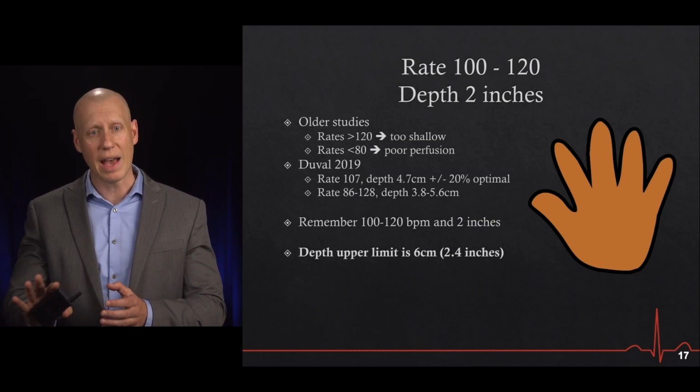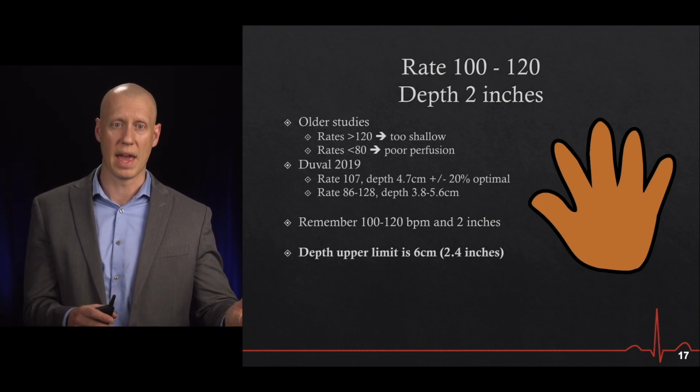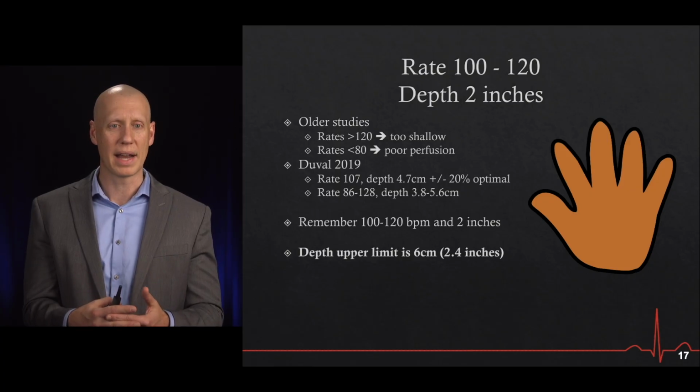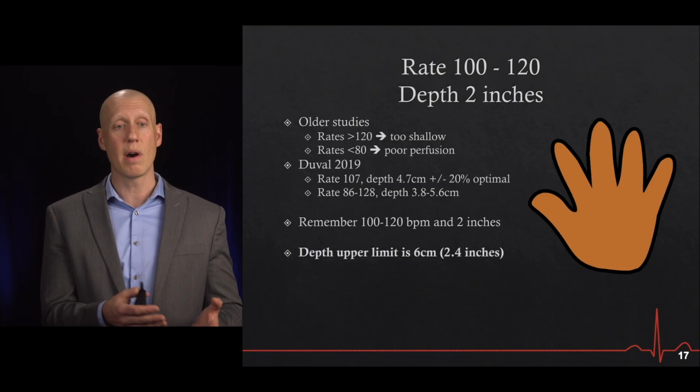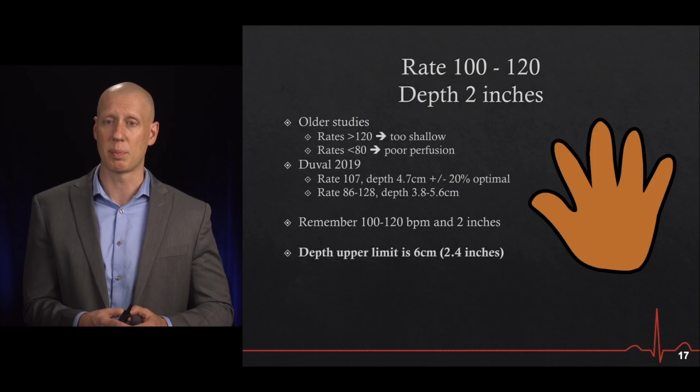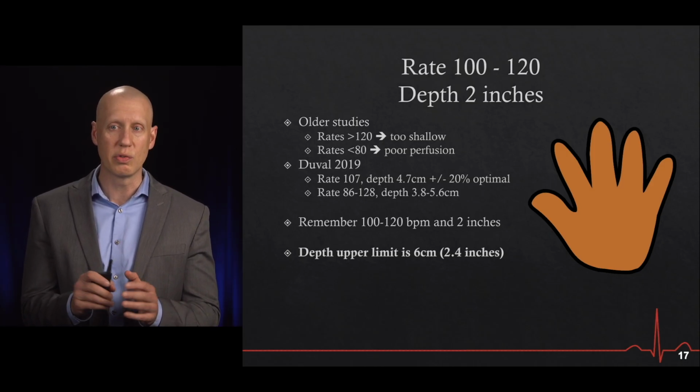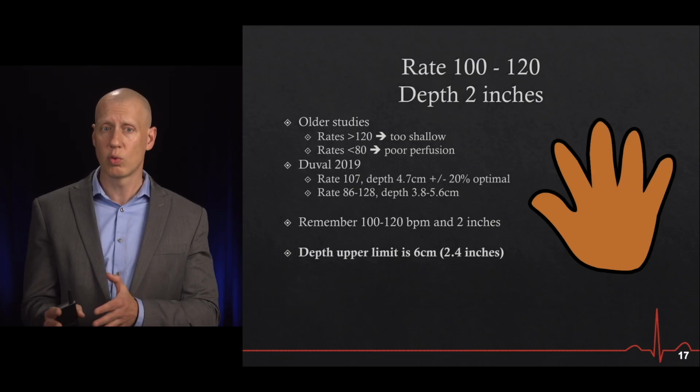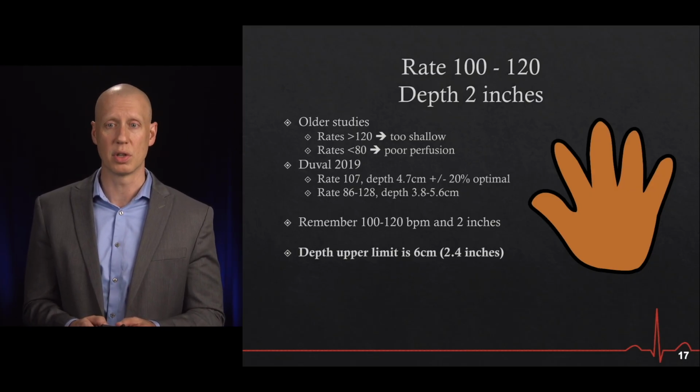If we start going faster than that or slower than that, that starts to impact outcomes and patients do not do as well. If we compress too much or not enough, that also impacts patient outcomes. So we really want to shoot for that rate of 100 to 120 and a depth of about 2 inches.